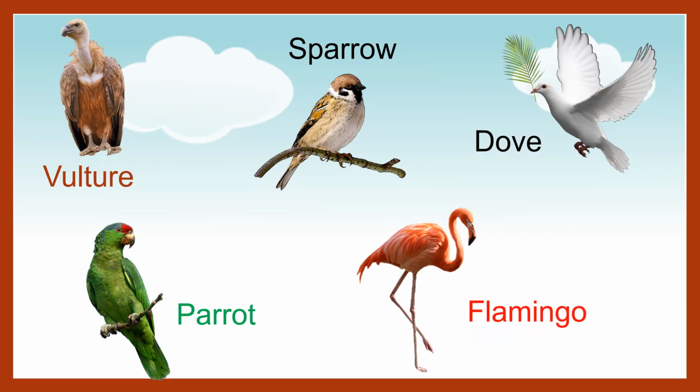Then we have flamingo. F-L-A-M-I-N-G-O, flamingo. So there are 5 kinds of birds we are learning today. Vulture, sparrow, dove, parrot, and flamingo.